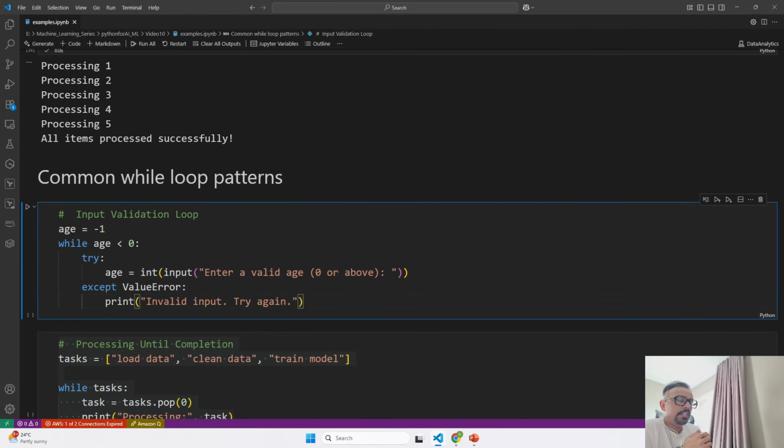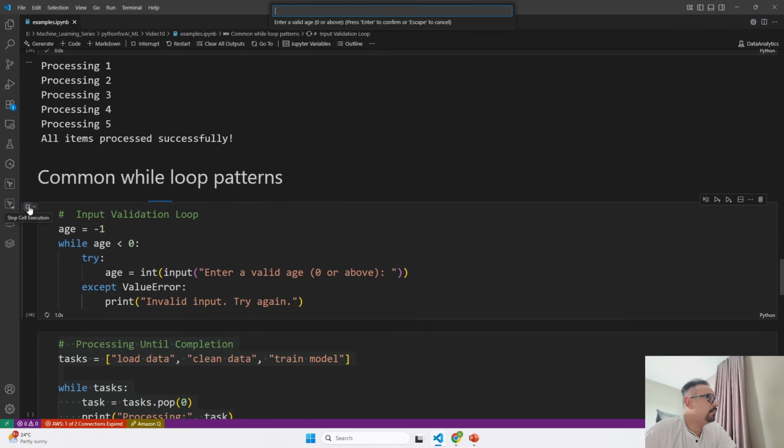Inside this loop, it uses a try and except block that we have not yet seen. I know this is the advanced part, but just for example, I will go ahead and run this, and you will see it is asking me for a value. It is saying enter a valid age, 0 or above.